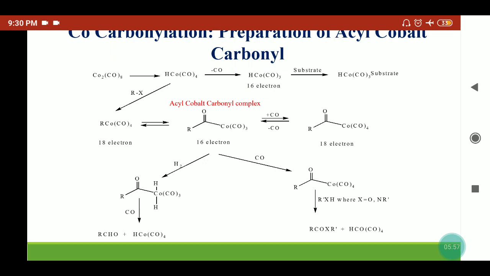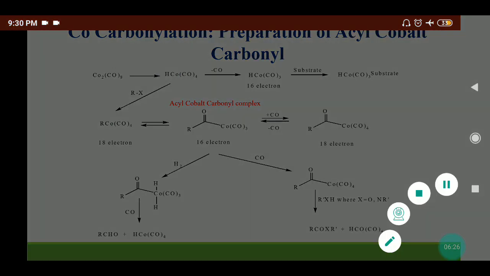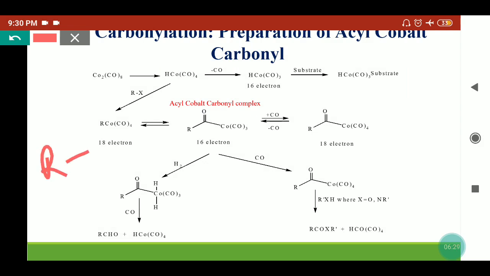So it will release one carbon monoxide and convert into the 16-electron species, tricarbonyl cobalt hydride complex, that can react with the substrate and will provide this complex. The substrate can be anything. Or this tetracarbonyl cobalt hydride can react with the alkyl halide. Then HX will be eliminated and the alkyl cobalt tetracarbonyl species will form. Once it forms, what can happen? This species has a structure like this.